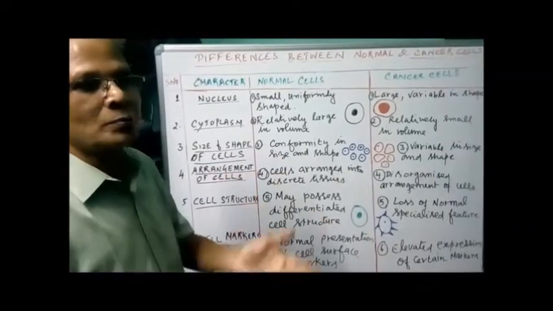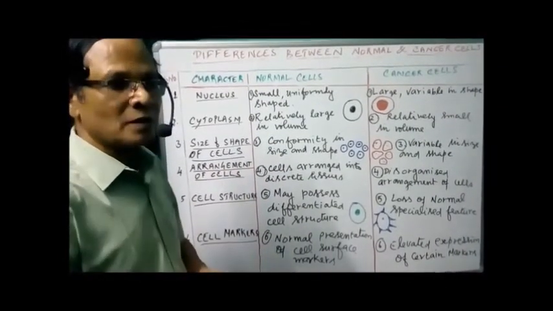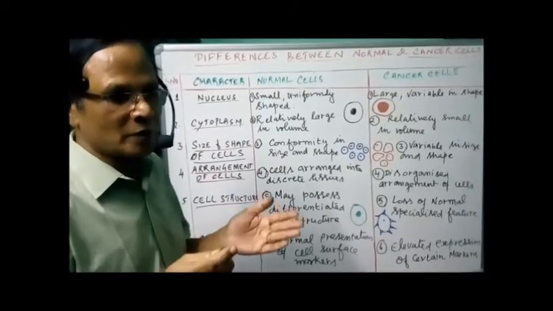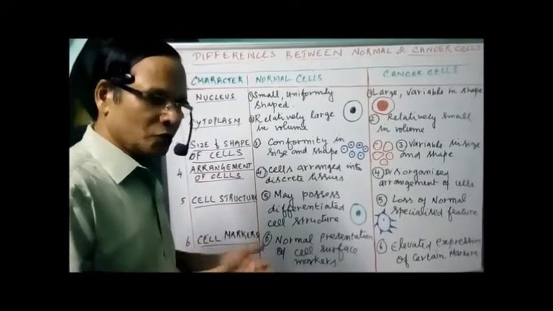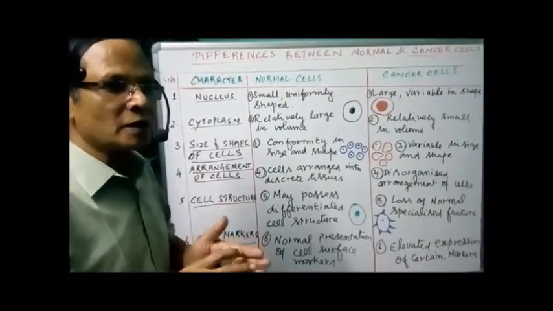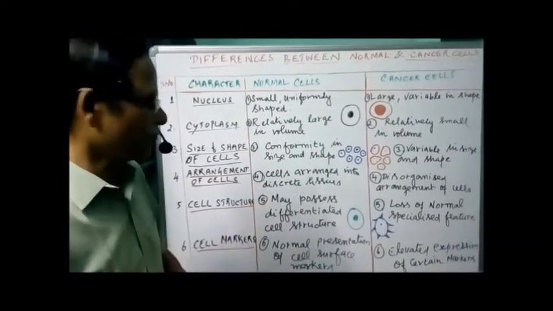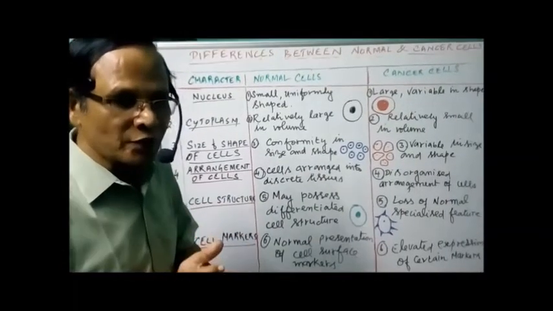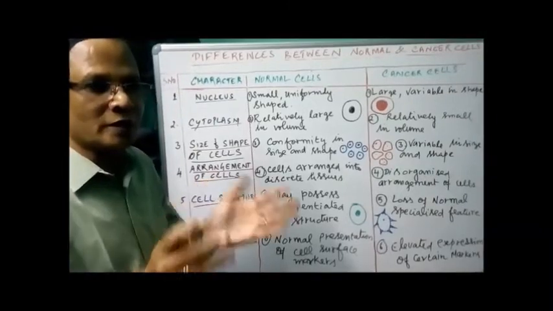Then about the cellular boundaries. Here the normal cells are clearly demarcated. Demarcated means they have cellular boundaries. So the cellular tissues are clearly demarcated, that means we can find definite boundaries. But in the case of cancer cells, there are poorly defined tumor boundaries. You cannot find the boundary easily.